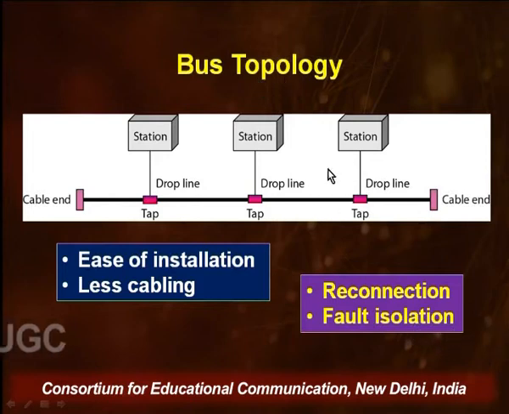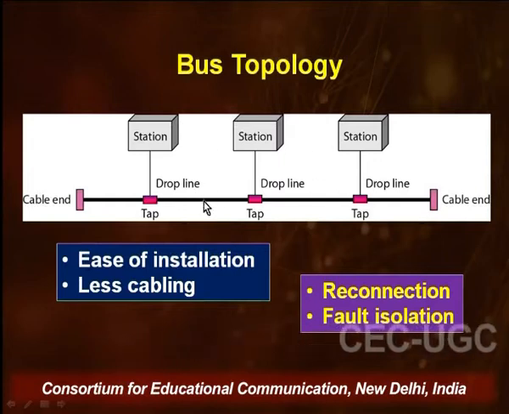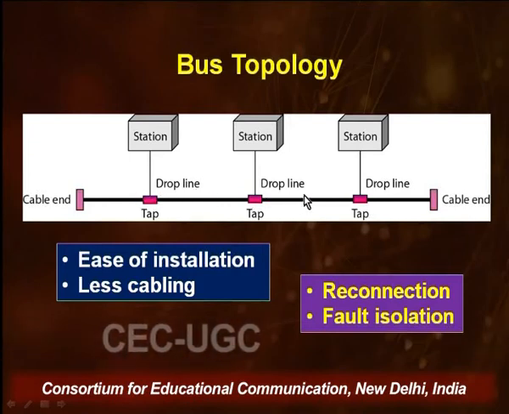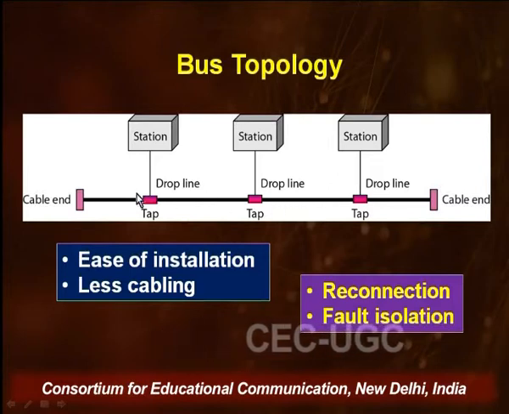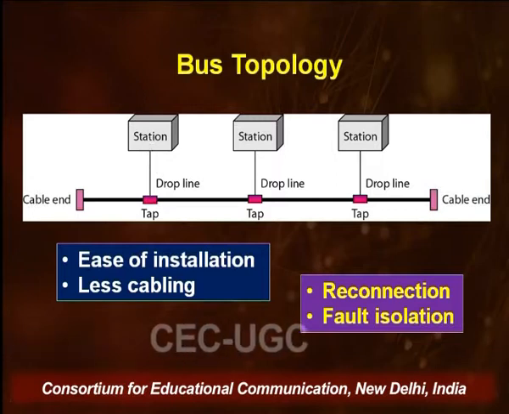Later, if you want to add more devices, sometimes the optimality is not restored, and you have to modify the backbone, or sometimes replace the backbone, which is a major effort. So, reconnection and addition of new devices is not all that simple in bus topology.